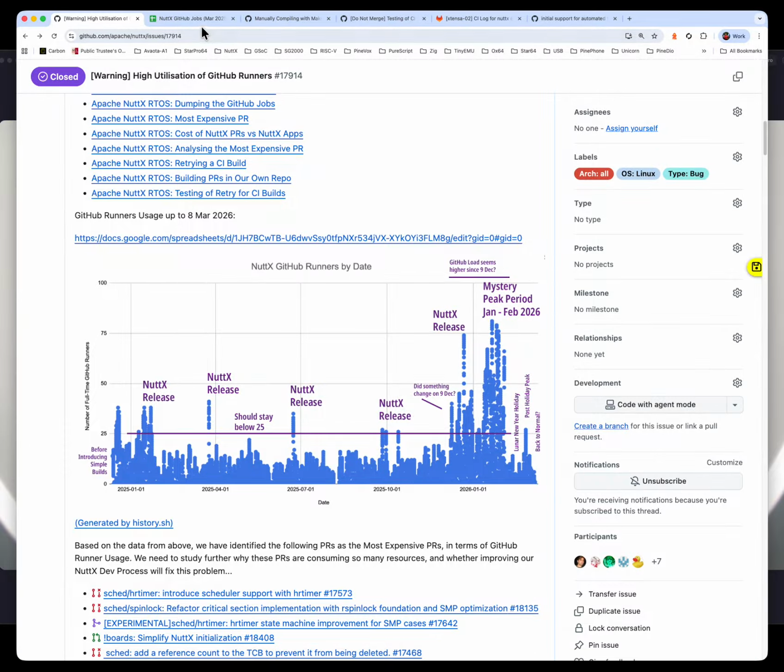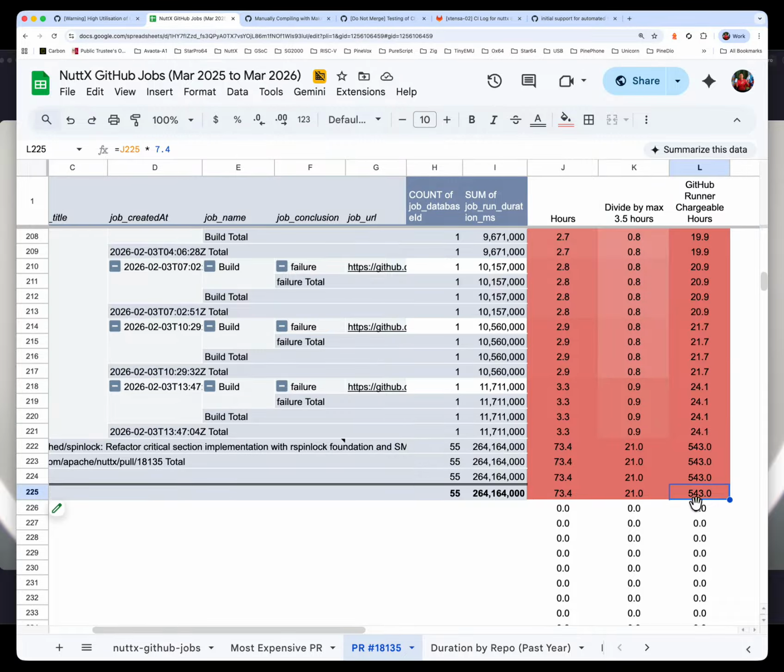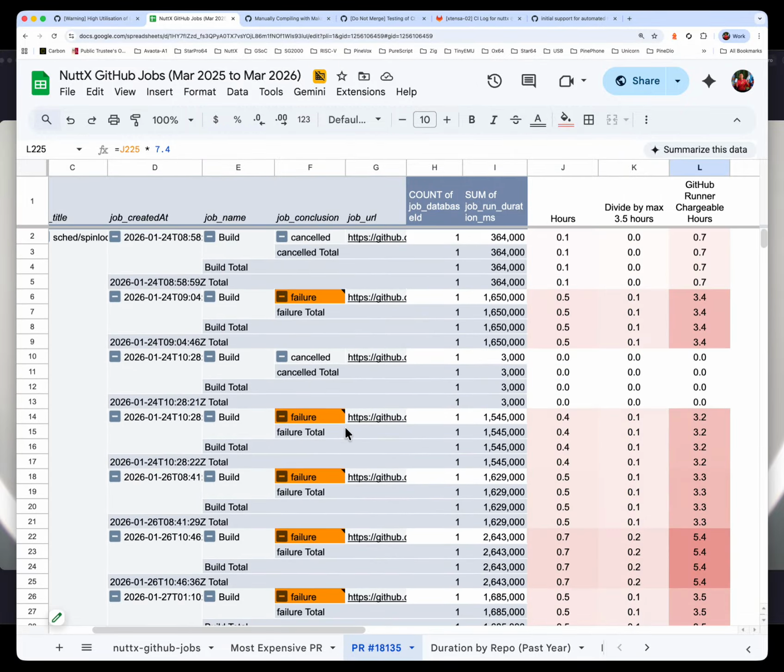And therefore, this number is huge. It's like half of 1,000 chargeable hours. And that's why it's the number 2 most expensive PR during that peak period. And today we are investigating why we took so much time on this PR. Let's go back to the top. Now we have done an initial analysis.